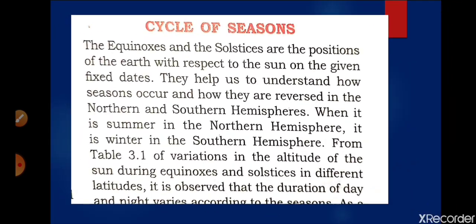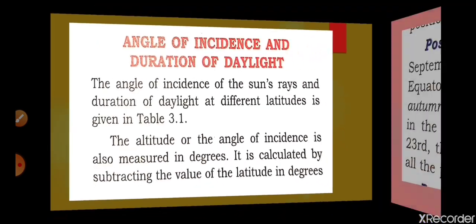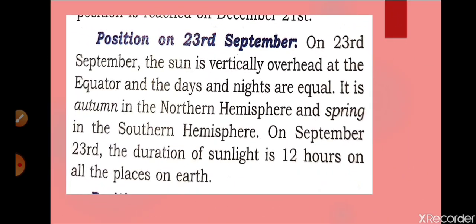The table you can go through from a book. Let us go through the dates: 23rd September, or 21 September and 21 March. At that time, 90° north means the North Pole, and 90° south means the South Pole. The duration of day and night is 12 hours, 90° on both sides, and here 0° and 0°. Either on 23rd March or 23rd September, days and nights are equal all over the world.